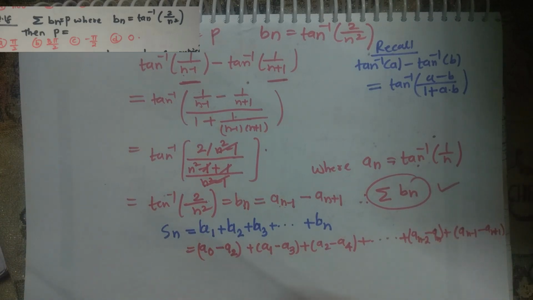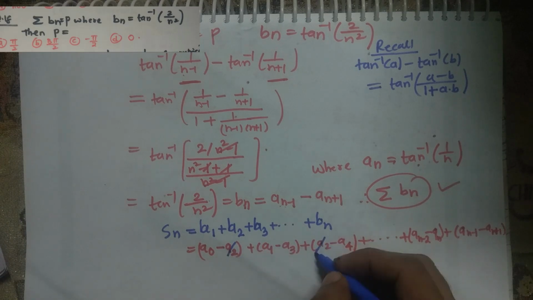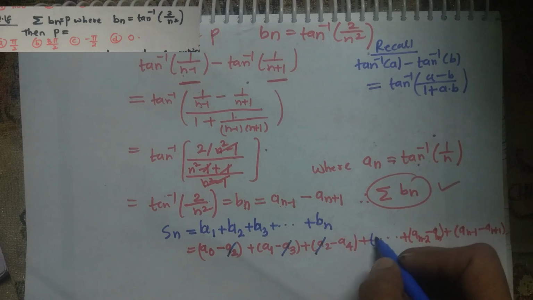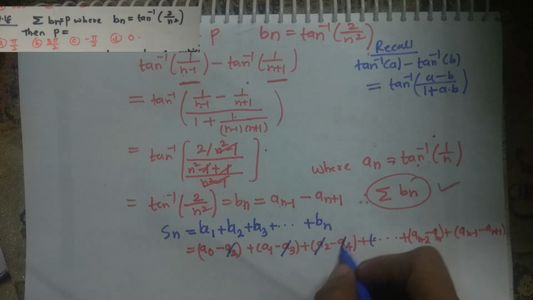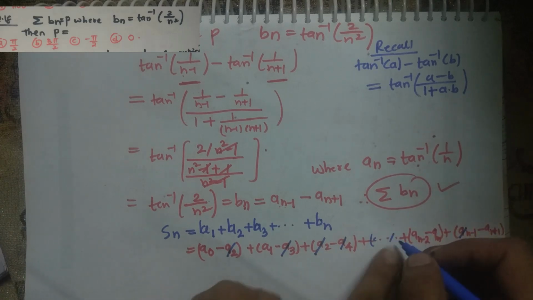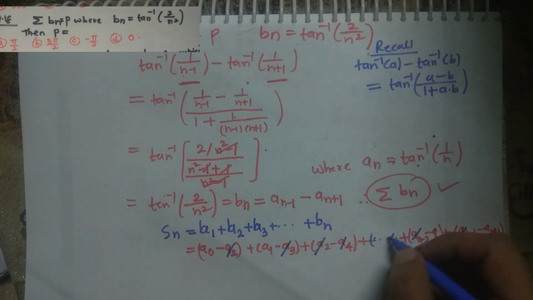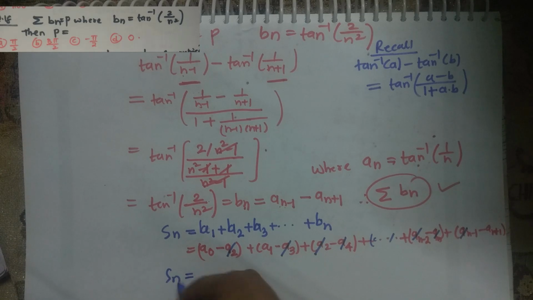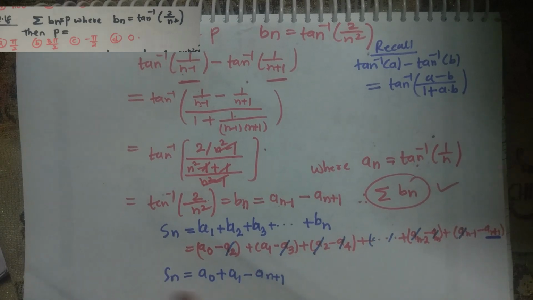Now if we look at this pattern we are getting in this partial sum, then you will observe that this minus a2 and this plus a2 will get cancelled. Similarly, this a3 will get cancelled with the next a3 term here, and what more cancels? This a4 will also get cancelled. Similarly, this an minus 1 will cancel with the an minus 1 term in the previous term. An minus 2 will also get cancelled, and this an will also get cancelled with the previous term. Then we will be left with a0, this plus a1, and this last term we will be left with an plus 1. Okay, so this is the Sn we are getting.